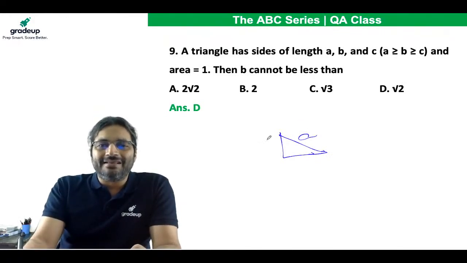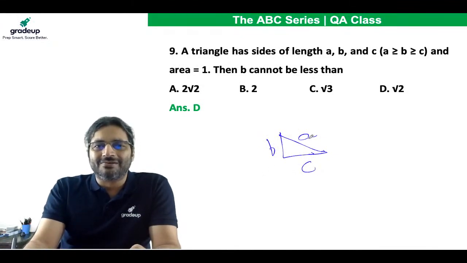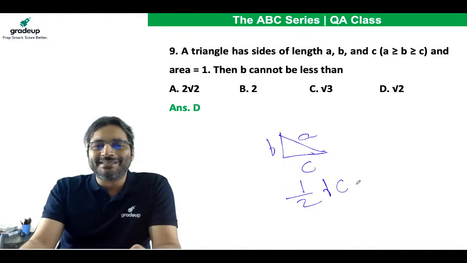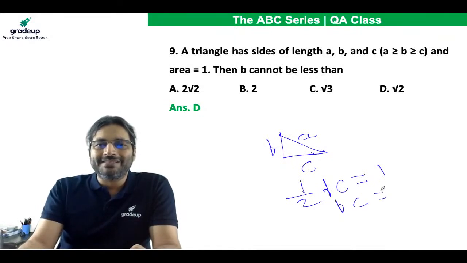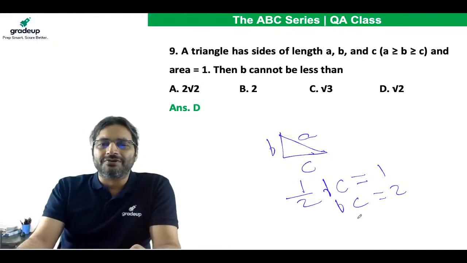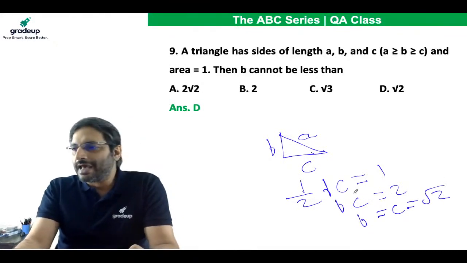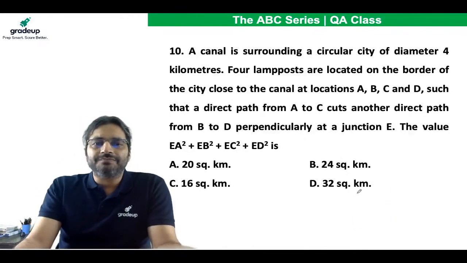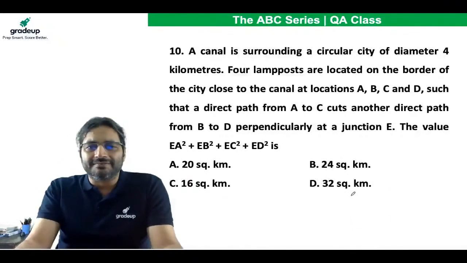This will be A, this is B, and this is C. A has to be the largest, so this is how I should have put it. Rather than putting half BC, I put half AB, and that is what his objection is. So BC is equal to 2. Alright, so of course, B can be equal to C can be equal to 2. Done? Happy? Let's come to this question. What is the answer?